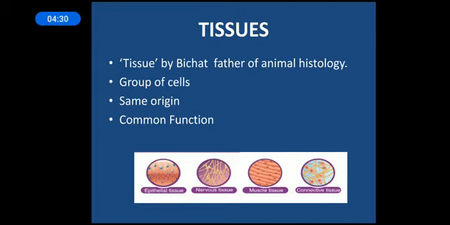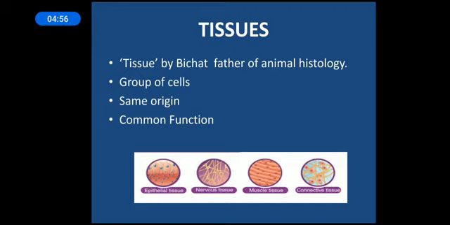But we will be starting with the tissue. We know that all the organs in our body are made up of cells. We started forming a body with the help of a single cell, that was the zygote. Later this zygote went on dividing, and this division led to the formation of different types of cells, and these cells came together to form different structures in our body.